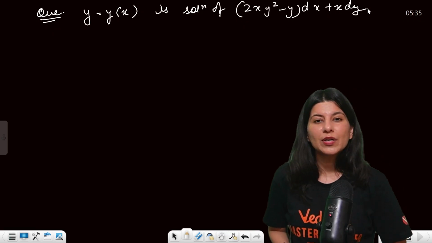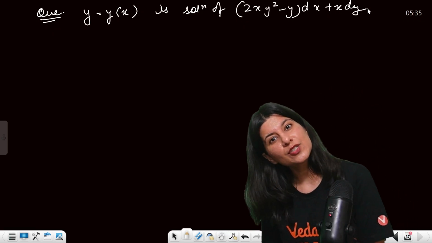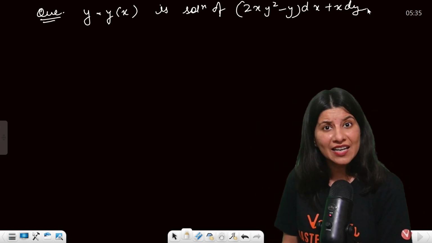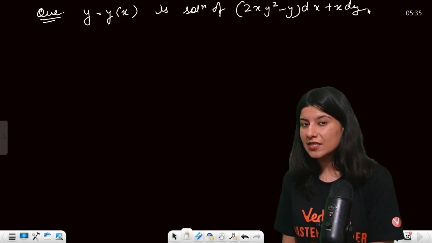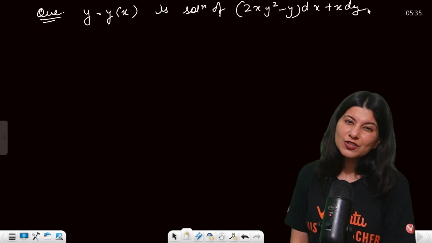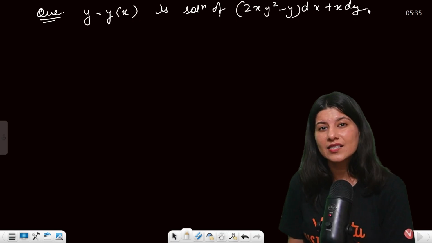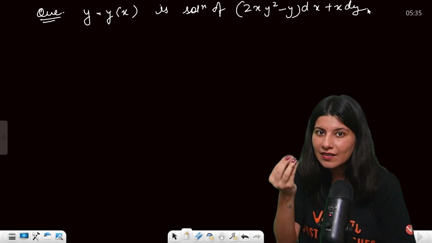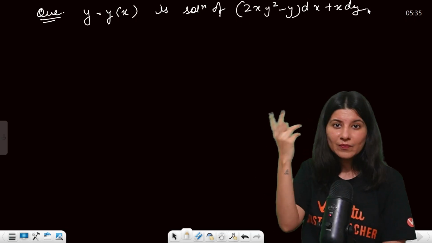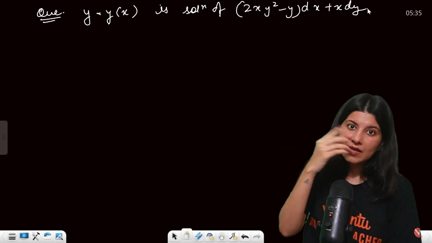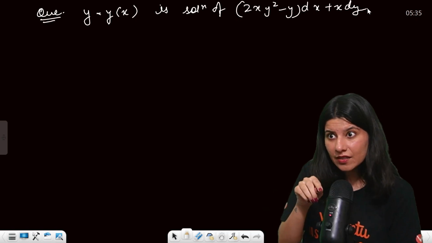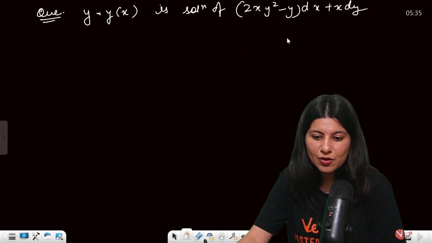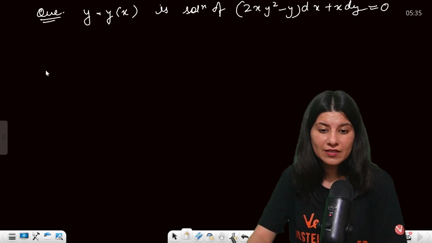Sometimes what happens is, if the linear differential equation doesn't work out, try finding the dx by dy type linear differential equation. If that doesn't work out, your last option will be, sometimes they can give you reducible to linear differential equation. I know that identifying that is a little bit difficult, but you just try ruling out that it is not that, it is not that, then there will be one or two choices left. Now you have to pick between the two, whether it is linear differential or reducible to linear differential. Elimination of form should be done for difficult forms especially.